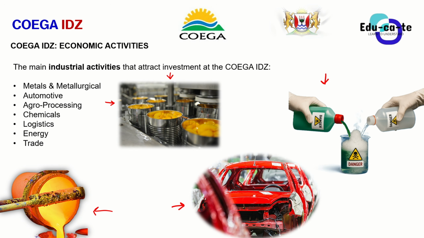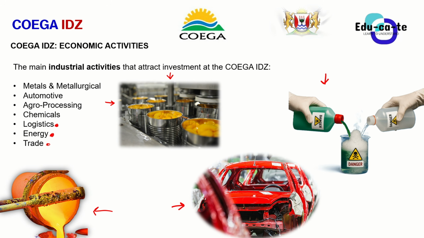And then we have other industrial activities such as logistics. Logistics, remember, is just focused on transporting goods from one place to another. We have energy as well, which is focused on producing energy using minerals and all of that, as well as trade. All of these are some of the main industrial activities that attract investment at the Coega IDZ.